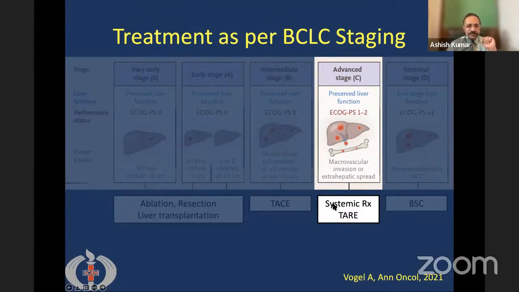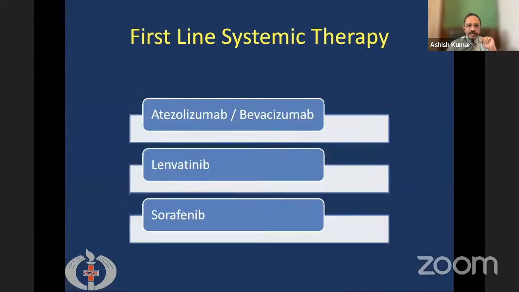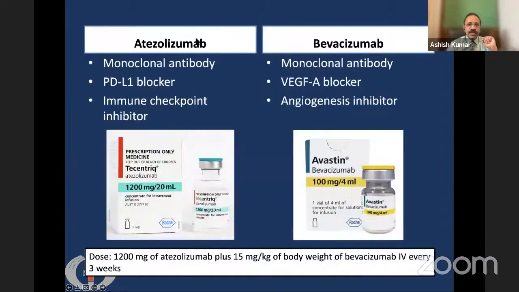The other thing which we can do is systemic chemotherapy. Currently, the first line systemic therapy is the atezolizumab and bevacizumab combination. The other drugs are lenvatinib and sorafenib. Atezolizumab is a monoclonal antibody. It is an immune checkpoint inhibitor.